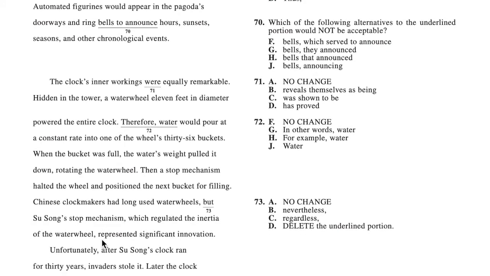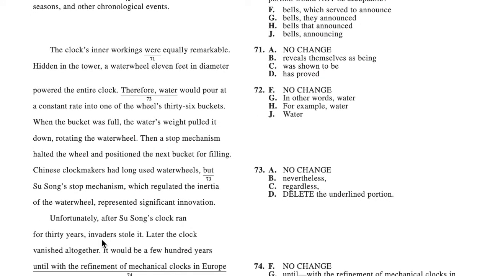71, the answer is A. "The clock's inner workings were equally remarkable." So this one, again, a no change question. The ACT loves to know if you know which ones are not changed or which ones can be no change. So don't just think there's always something wrong. So this one, there's nothing wrong with this sentence. If you look at the other options, they're way too complicated, and the ACT loves concise, clear answers.